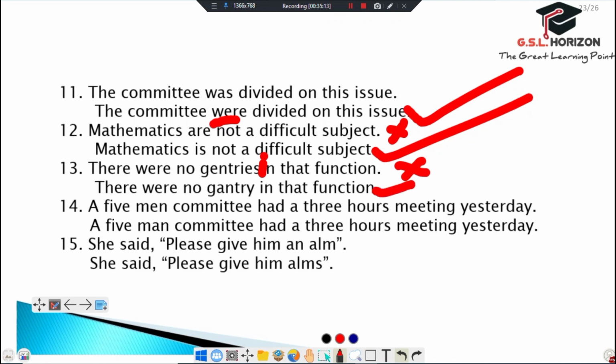The fireman committee had a 3 hours meeting yesterday. Okay, here we use a singular noun: a fireman committee, a 3-hour meeting. She said, please give him an alls. But we always use all without s. So this makes the sentence wrong.